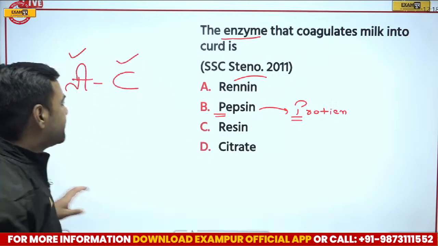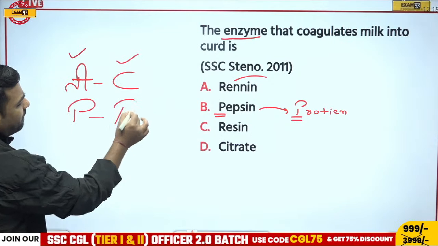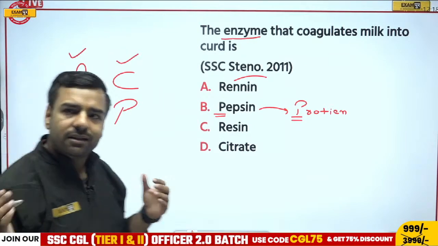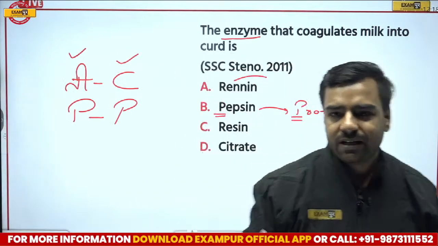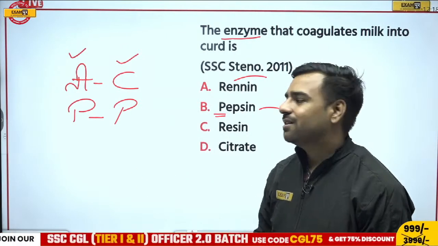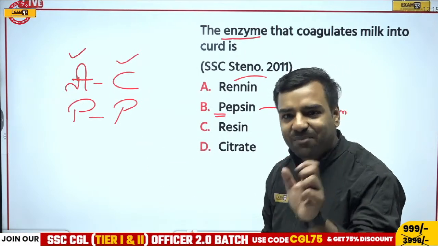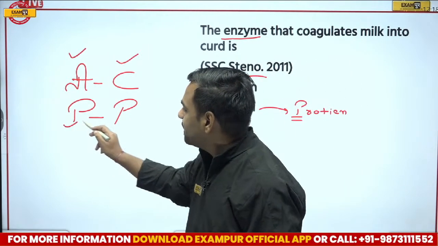Now, there's another part that you are talking about, P. Here we'll remember PP. In our childhood, whenever we wanted to sit with our father on his bike, we used to say, Papa, I want to sit on the PP, right? So from PP you will remember P for pepsin and P for protein.